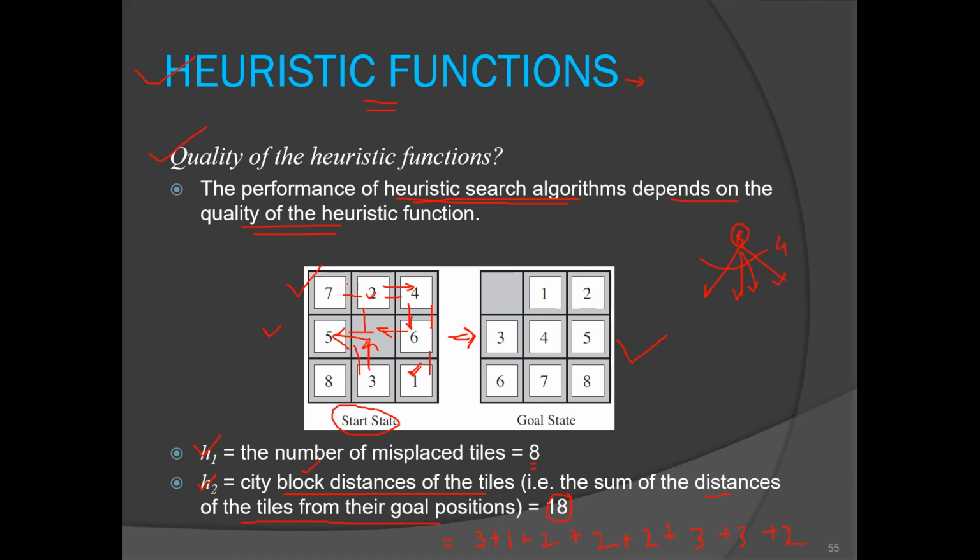When my blank space is in the corner, my branching factor would be only 2, because it can move either up or down, or left or right. And for other places my branching factor would be 3. So this is the branching factor in the 8 puzzle problem. It can be 2, 3 or 4.